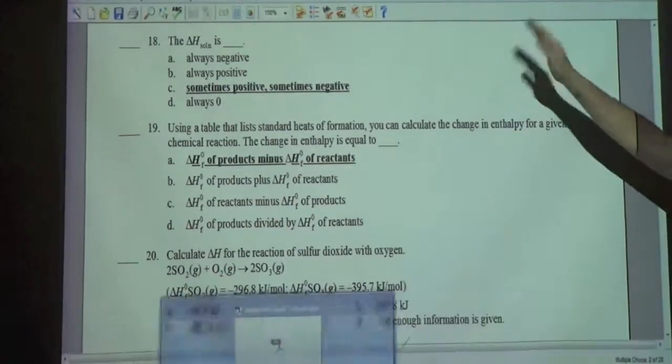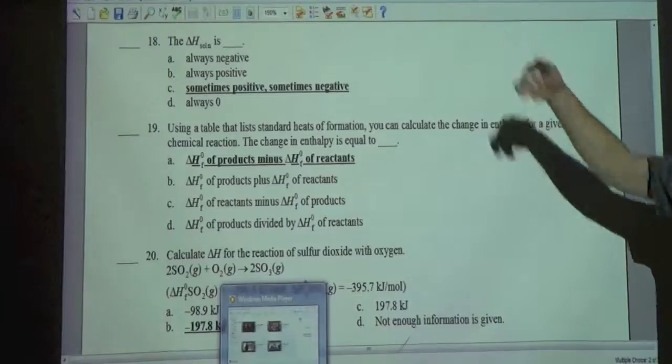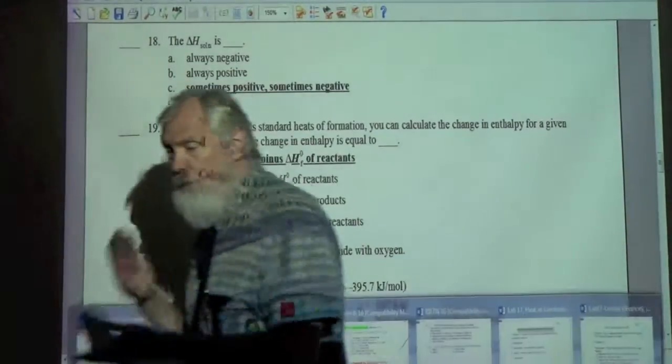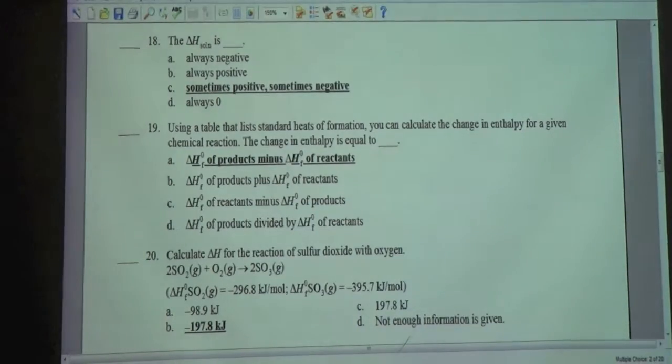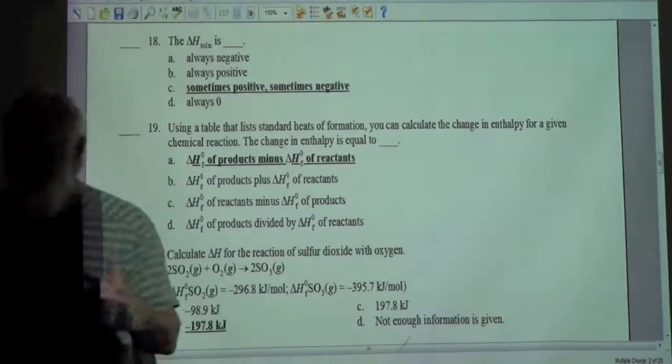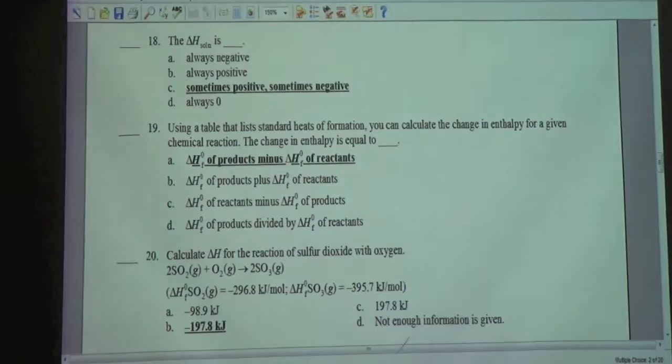There were two others. I was off in the hall as you were doing that. But there are 4 problems total, and we're going to do those right now. So take out a sheet of paper, and you get to use this for the test tomorrow, so make sure you get them right.